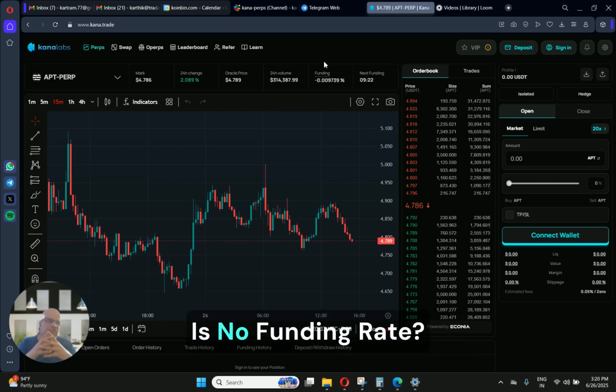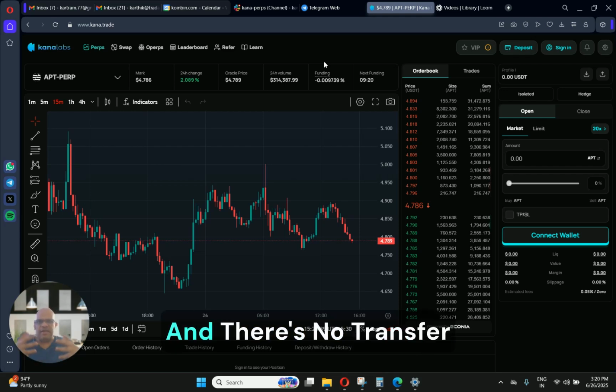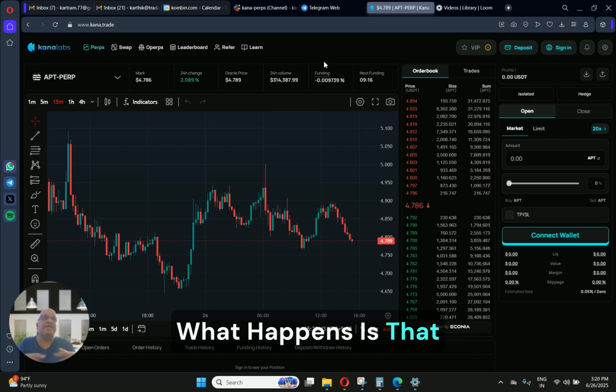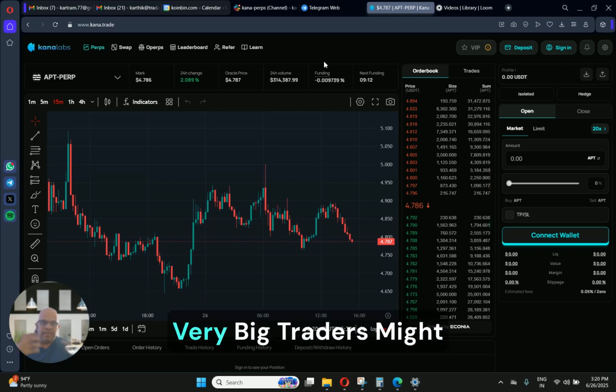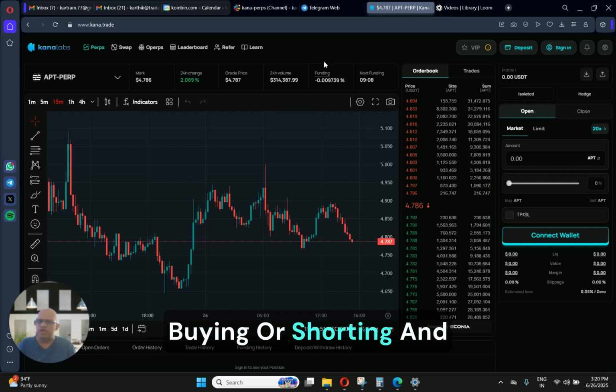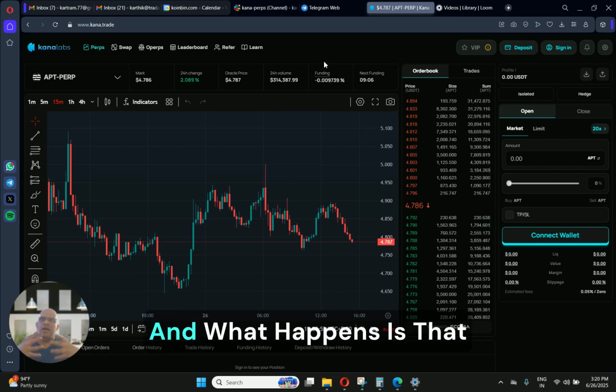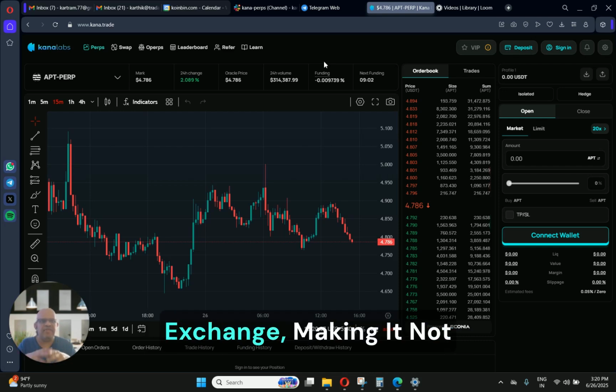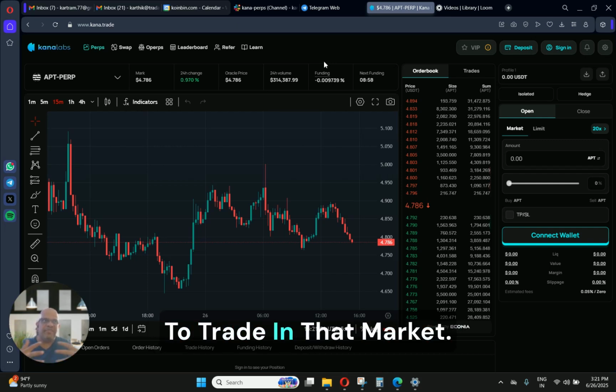What happens if there is no funding rate? There's no transfer of funds between the longs and the shorts. Sometimes a couple of very big traders might come in and just keep buying and buying and buying, or shorting and shorting and shorting. The price will become highly skewed at that exchange, making it not possible for anybody else to trade in that market.